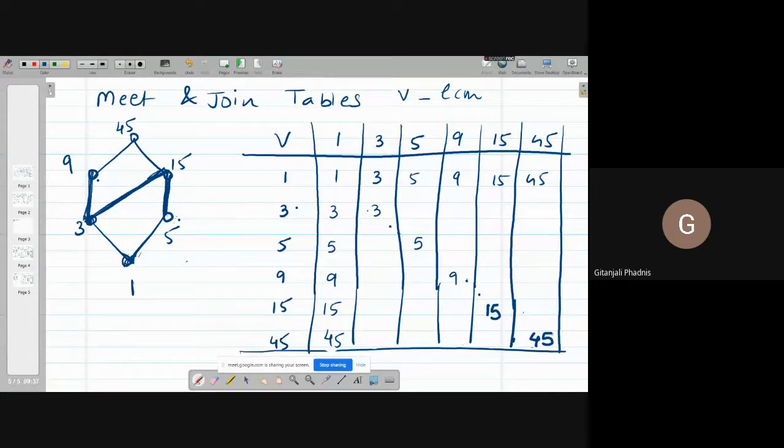And any element, if its join is taken with the greatest element, that is 45, the answer is going to be 45. Okay? So this is how it can be constructed. Girls, are you getting it? Yes, ma'am.